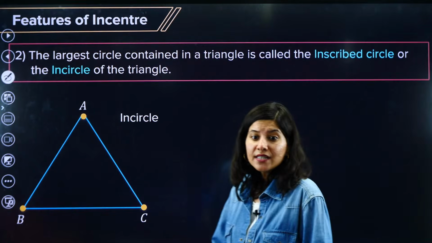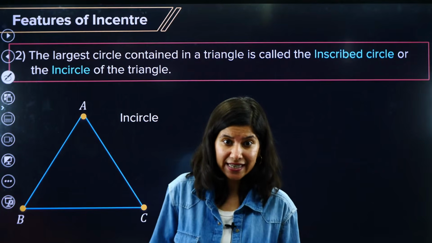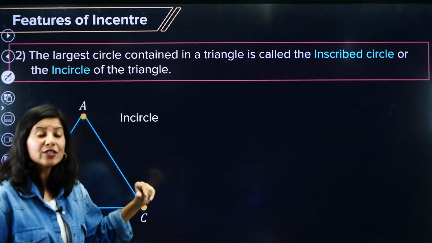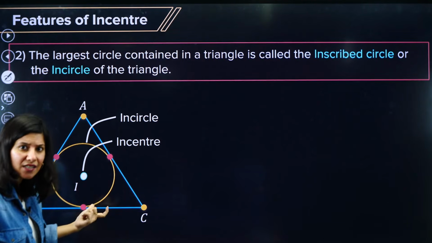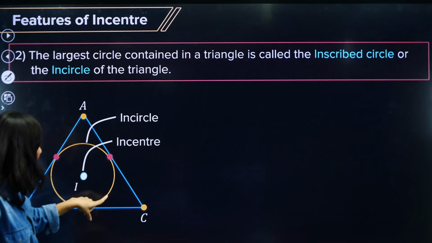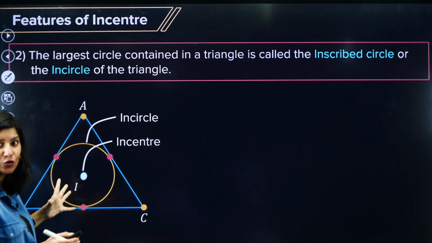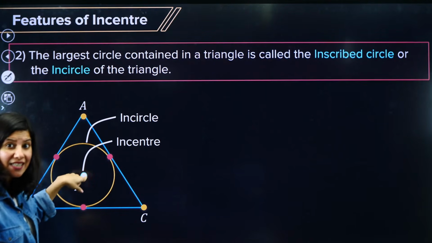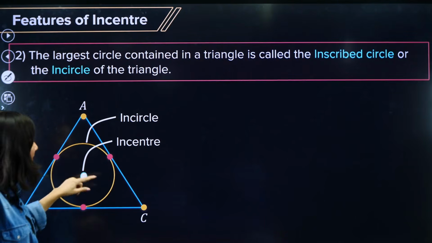Okay, now the incenter is actually related to a circle. Do you know that? The incenter is related to a circle which we call an incircle. So what is an incircle? An incircle is that circle which is drawn inside the triangle and which will touch all the sides of the triangle. That means the largest possible circle we need to draw, with the center at the incenter. The center would be the incenter, right?